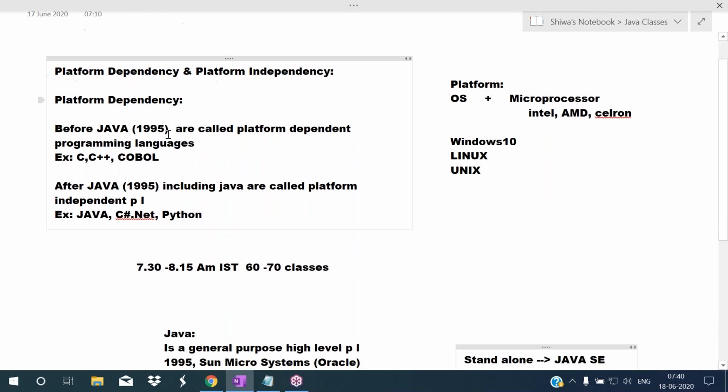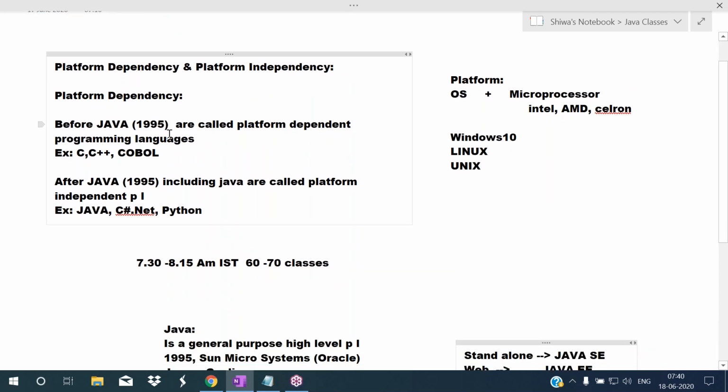Now listen, I am explaining what is platform dependency again and what is platform independency. Pay attention and listen carefully here. Very, very important topic. So what is platform dependency and what is platform independency? The languages which are introduced before Java